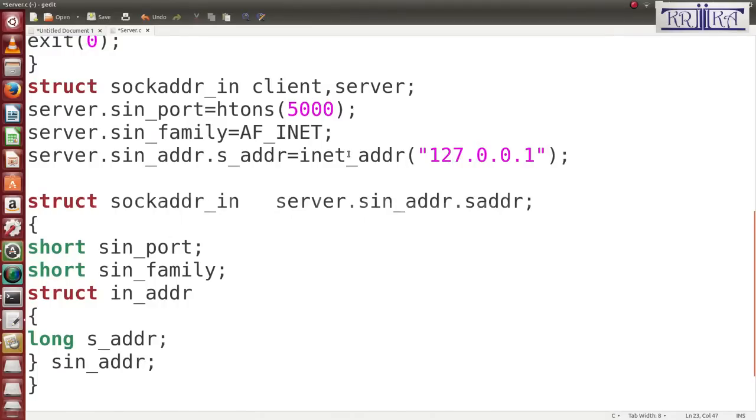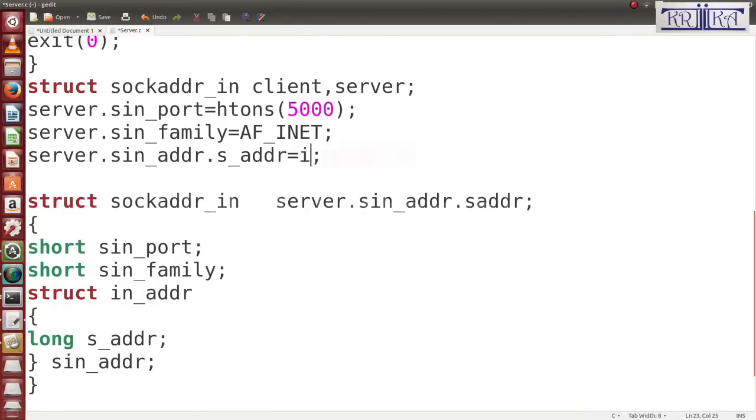Otherwise, if you do not want to use this and want it automatic, you can also write INADDR_ANY. It automatically takes all types of IP address, but it is better you assign this, how?